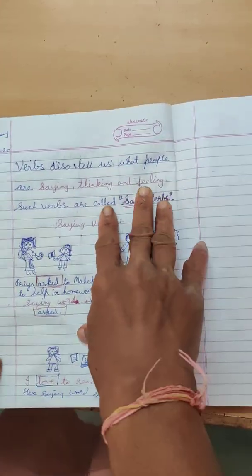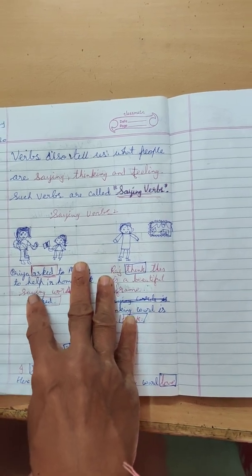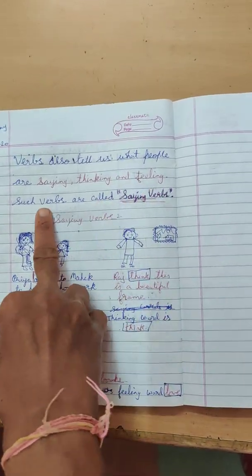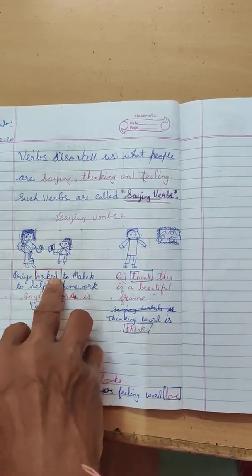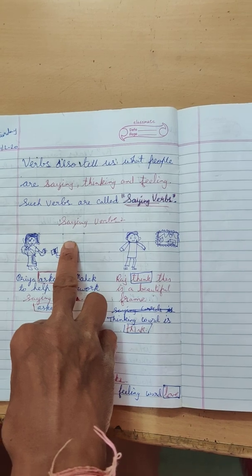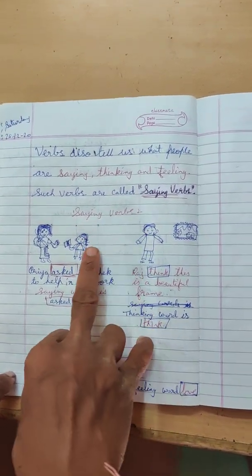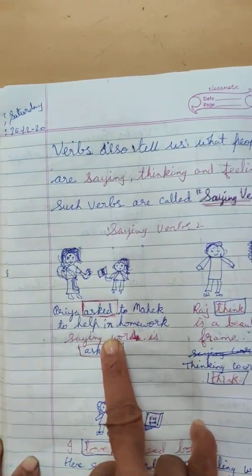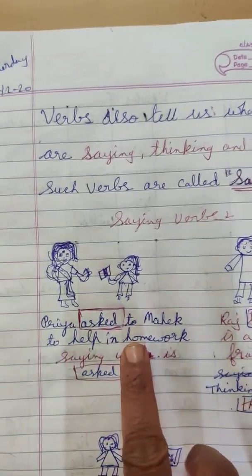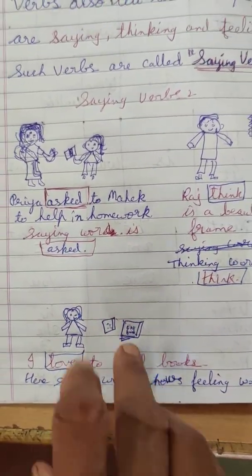Now here are some verbs which tell us about what people are saying, thinking and feeling. Such verbs are called saying verbs. In the beginning we learned about action words and doing words. Now saying verbs tell us what a person is saying, what he thinks about and what he feels about it.